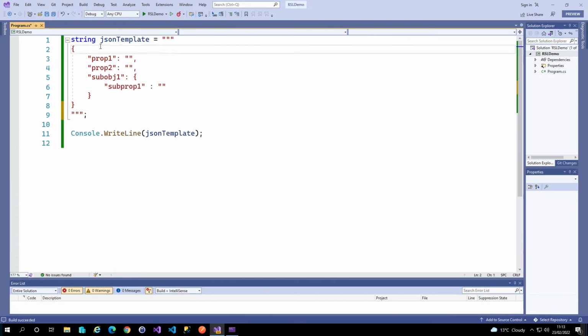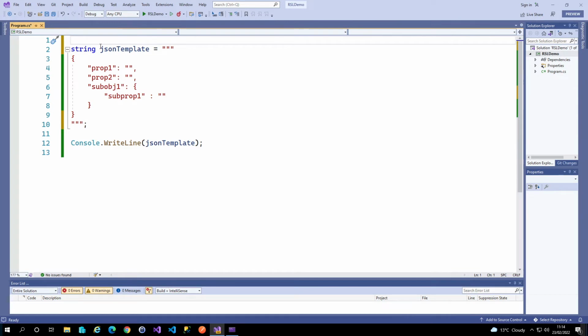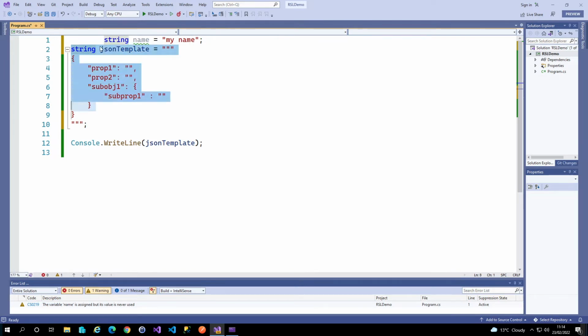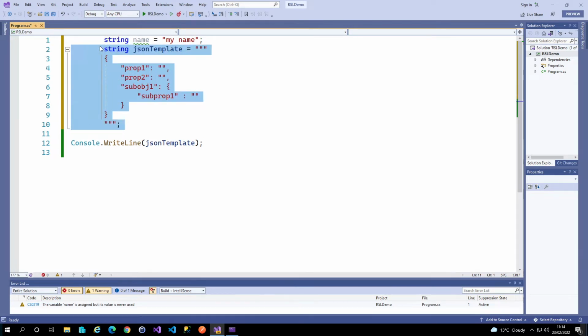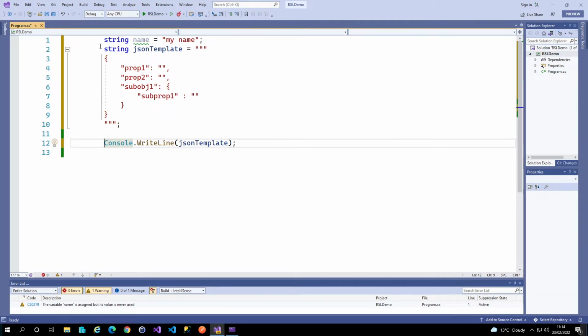What we can also do is, as you can see, our code at the moment is left aligned right across in the editor. What if our code was further indented, for instance? So if we had some other arbitrary code, just indent that across, but we also wanted to indent our string literal with that. So, and we'll indent the console line. So we've now got some code that is aligned. It's not leftmost in the editor.